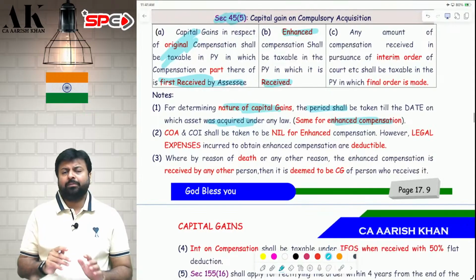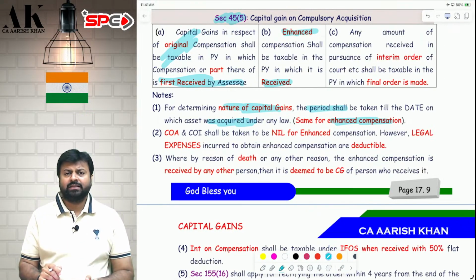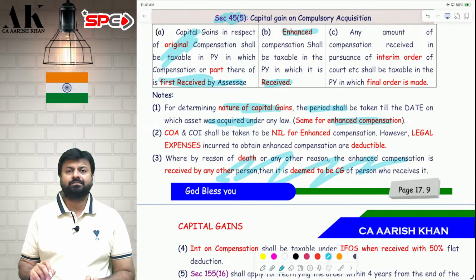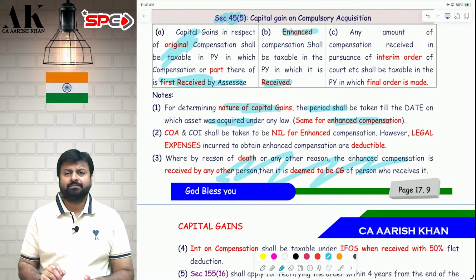Then, suppose while fighting the case, the assessee dies, and it is fought by the legal heir of the assessee. What will happen in the hands of the legal heir? In the hands of the legal heir also it is subject to tax, it is not subject to exemption. The legal heir will also have to pay the tax; there is no exemption over here. Sir, what is the cost of acquisition of enhanced compensation?